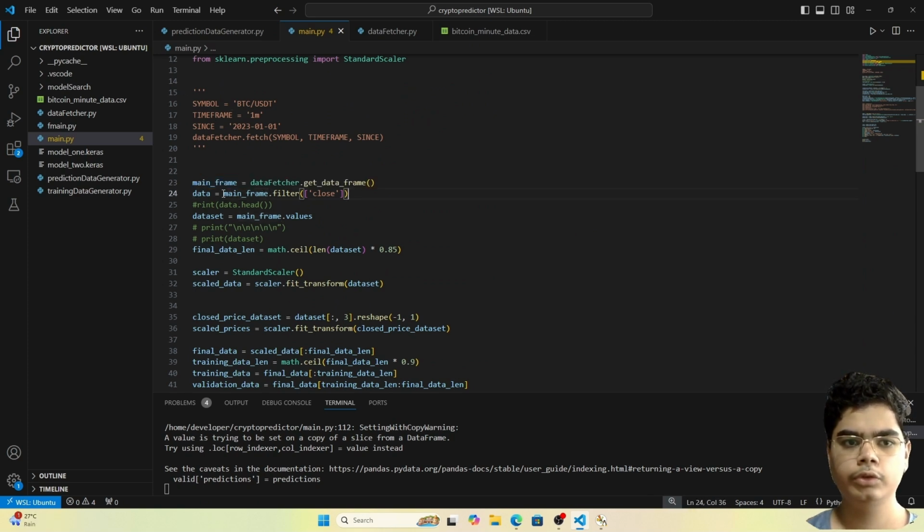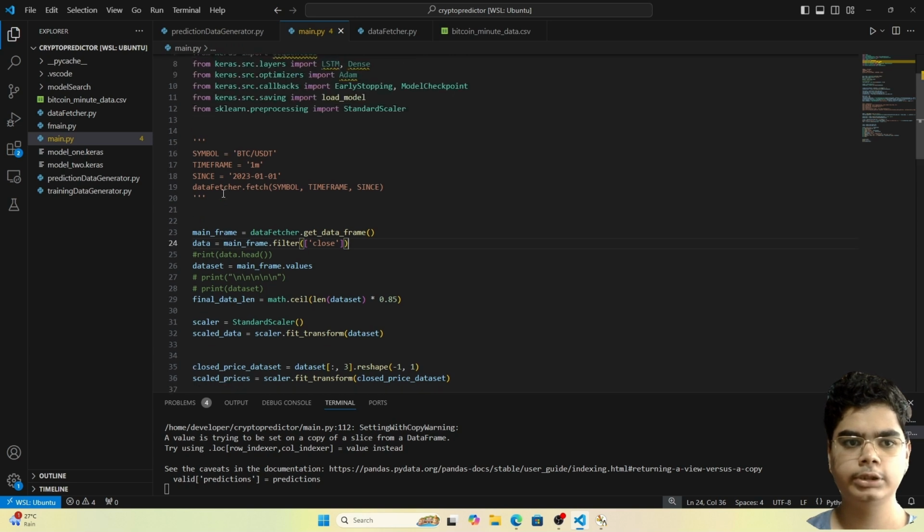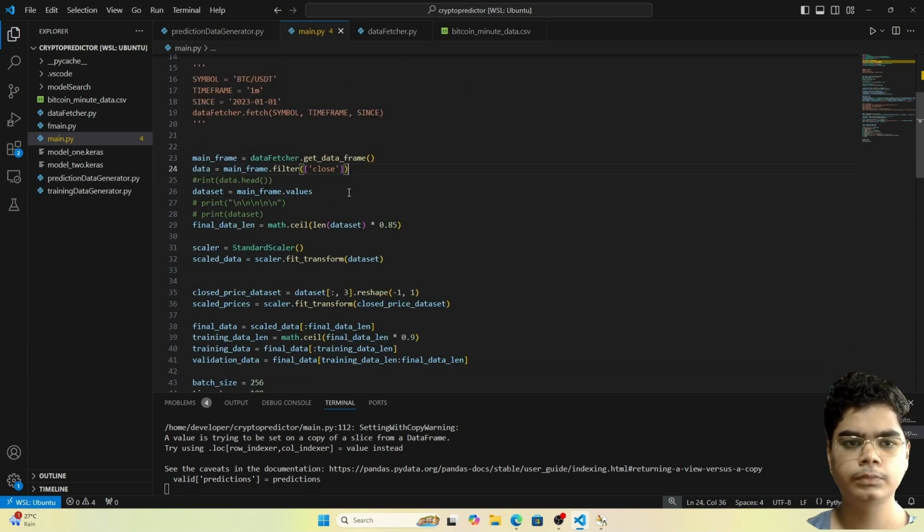Now, once we have this data frame, I want it to be in the format of an array. If we want to do mathematical calculations, it is very important for us to convert it into the form of an array. So that is what I have done here. I have taken all the values from the mainframe, and by writing this dot values, it is automatically converted into an array and stored in dataset.